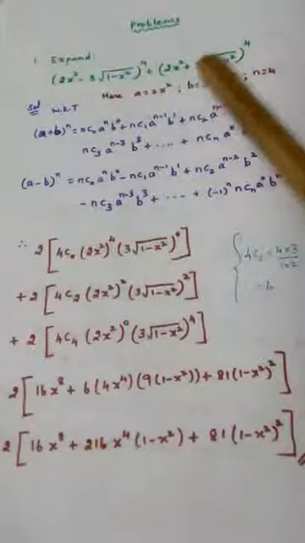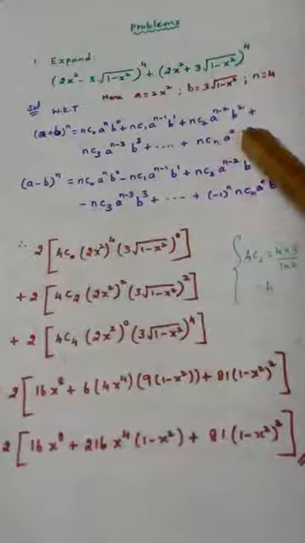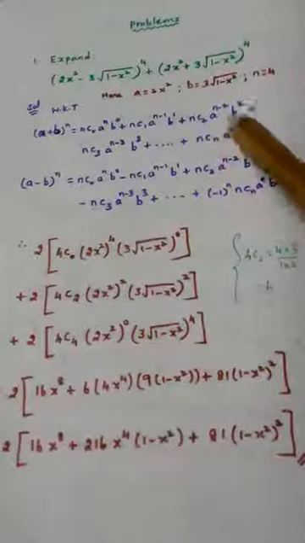What is a plus b whole power n? The formula I have written here. This we have studied already. A minus b whole power n, that is also given by a formula, and the formula is here. What is the difference between these two? Here everything will be in plus symbol. Here it will be plus minus, etc. So when I add these two, a plus b whole power n plus a minus b whole power n, what will happen? Can you guess and tell?